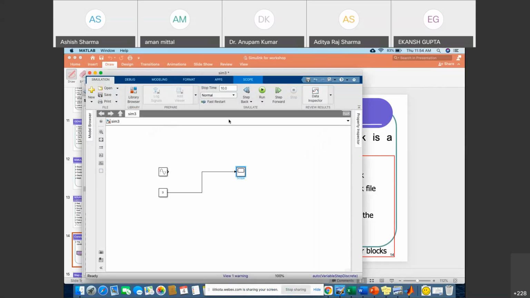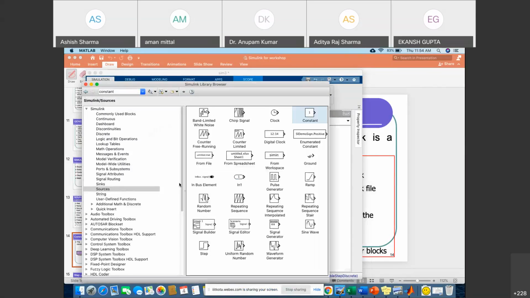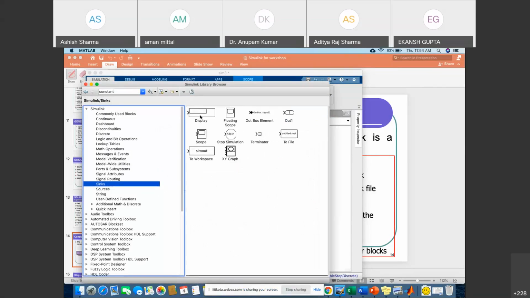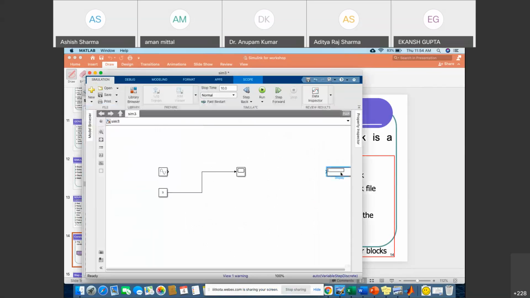If you want to see what value it has, you can use the display block. Take a display and connect it. It will give the exact value 3. You can see 3 is given as input to this display.